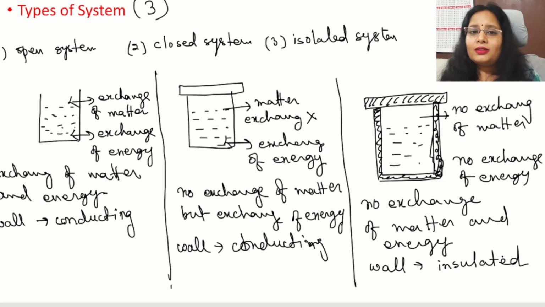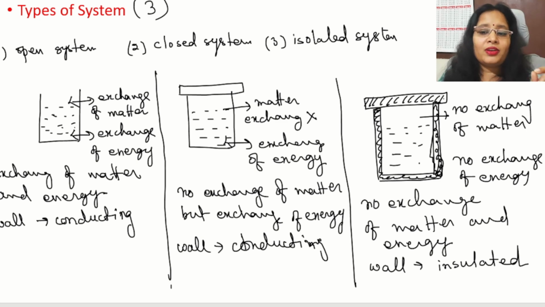Now, a thermoflask with an open lid. What kind of system does it make? Boundaries are insulated, but the lid is open. It means matter exchange is possible. So now matter exchange is possible. It means it is an open system. So these small points we should understand while going through the numericals, because they will give some kind of condition and we have to understand the condition so that we can apply the correct form of the equation.